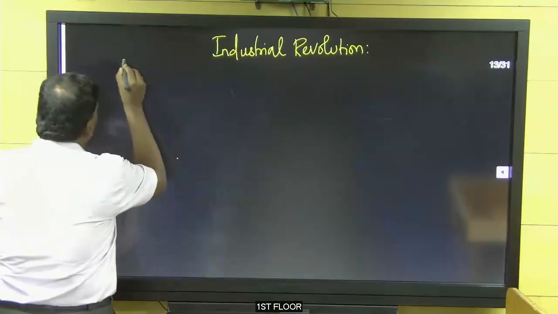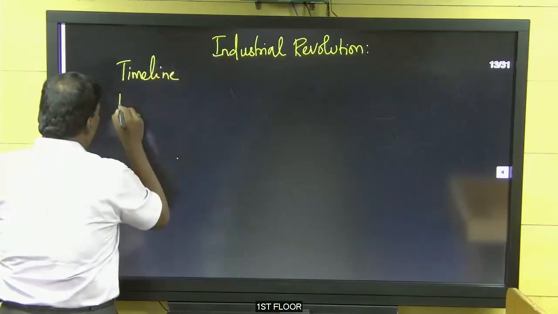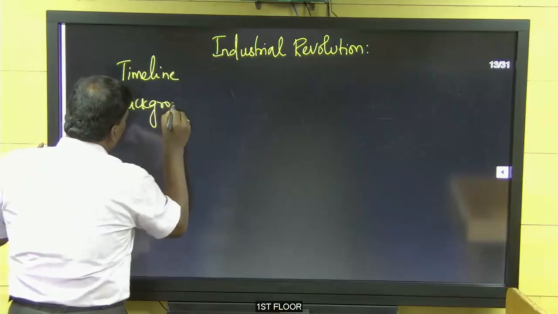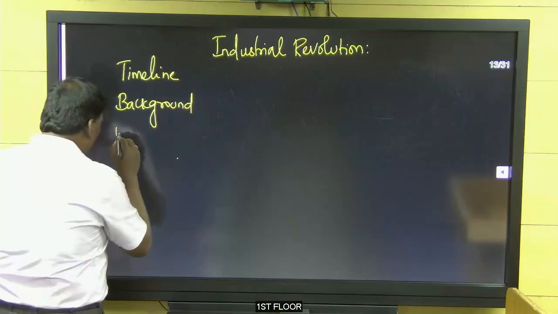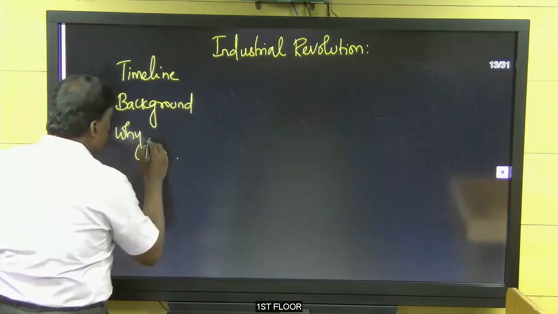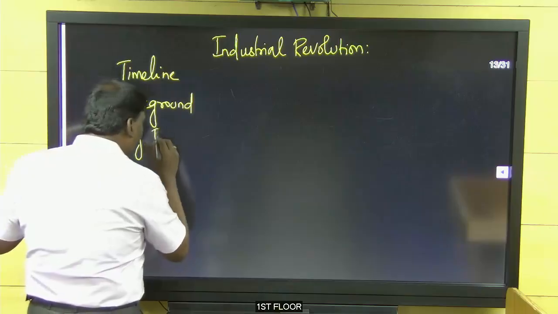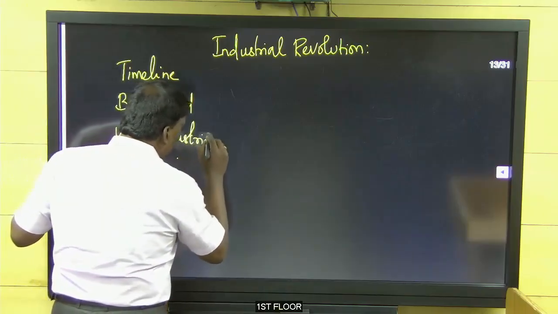Timeline, the background of the Industrial Revolution. Why the Industrial Revolution in England?